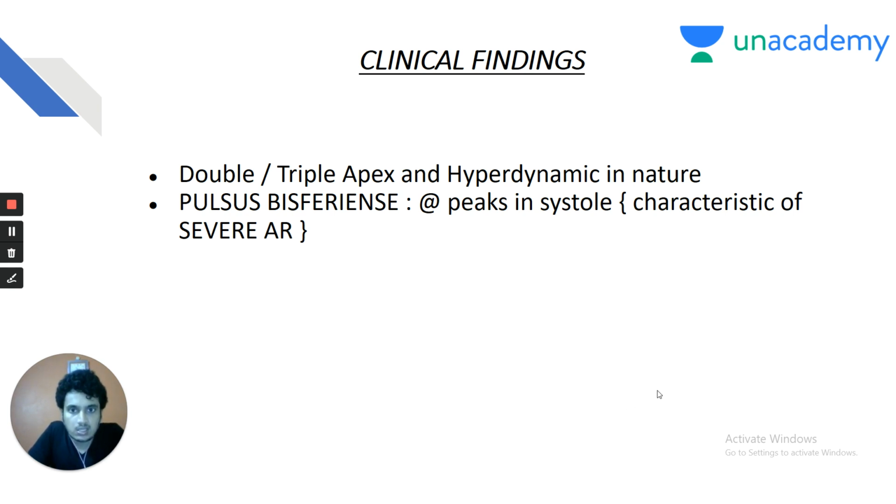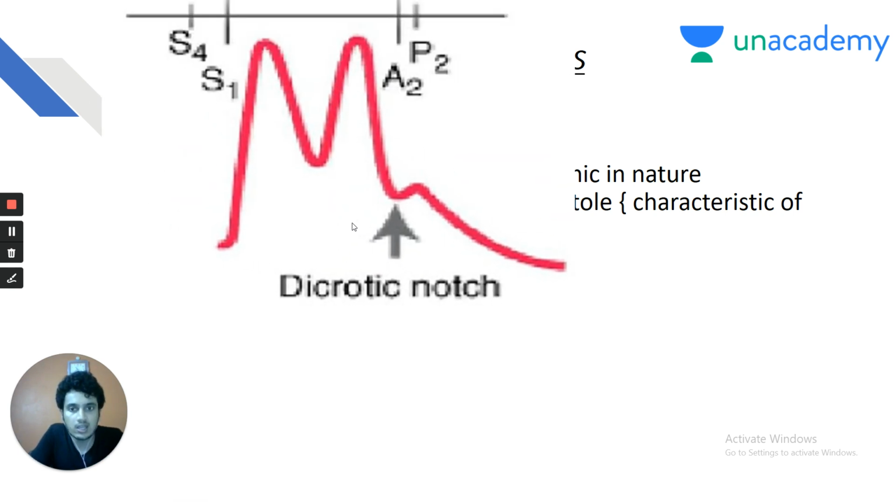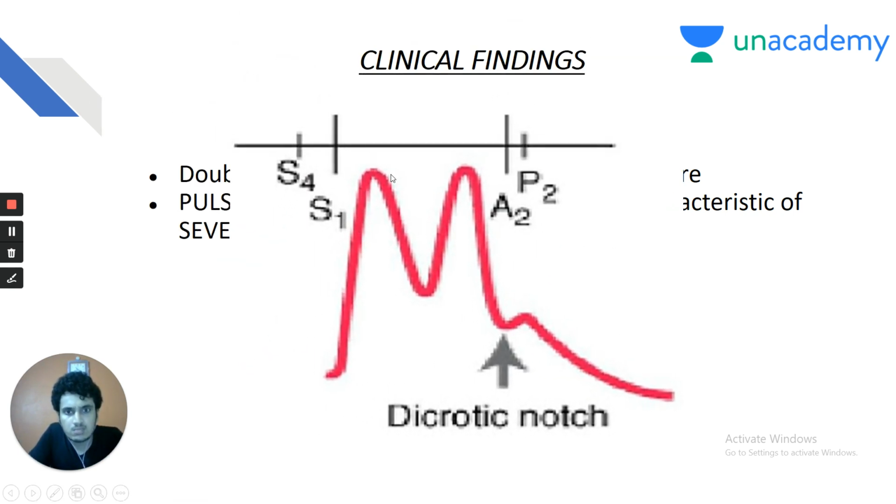Double or triple apex is seen on palpation of the apex, and there is a hyperdynamic apex in HOCM patients. And there is classically pulsus bisferiens. Again, my dear friends, you should be strong in your clinics. Pulsus bisferiens is a type of pulse where there are two peaks in systole. That is the characteristic pulse of severe aortic regurgitation, severe AR plus AS, or severe AR. Pulsus bisferiens is seen there, but theoretically, pulsus bisferiens is also seen in HOCM. There can be a potential image-based question where a pulse tracing is shown and the cause has to be identified. It is none other than HOCM.